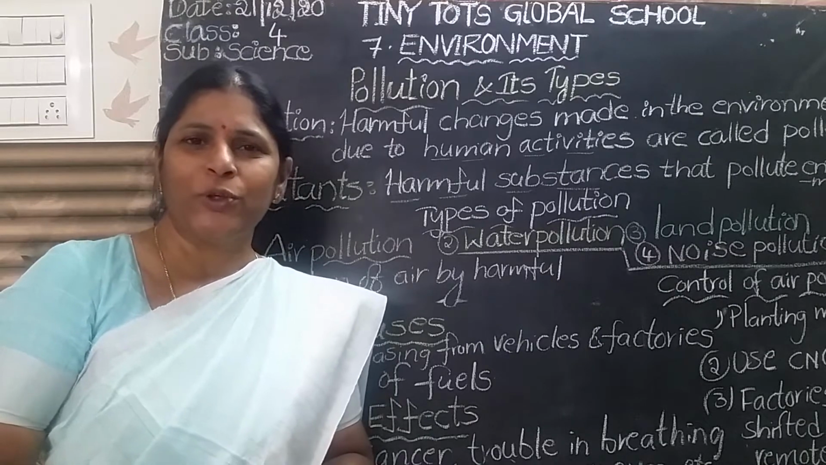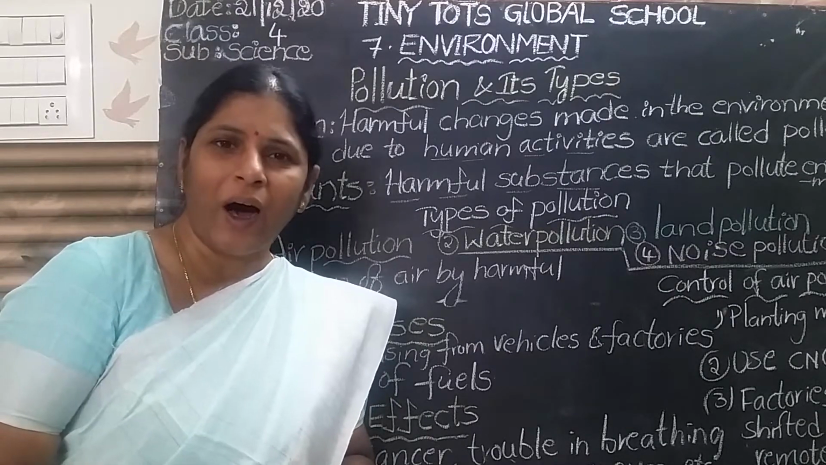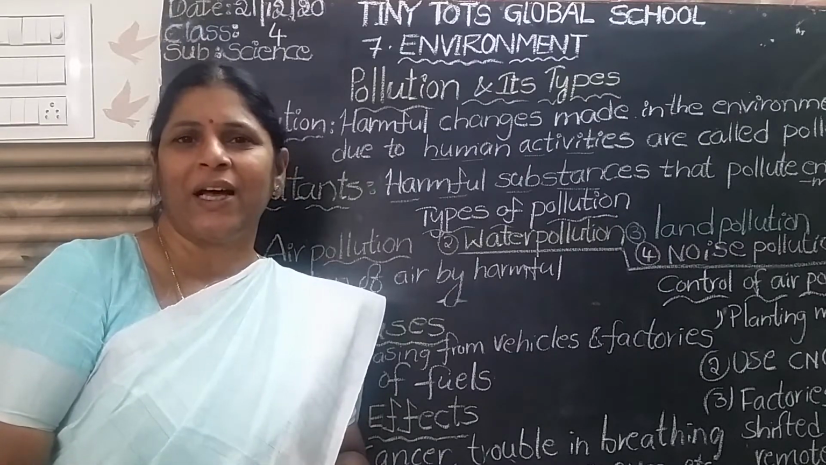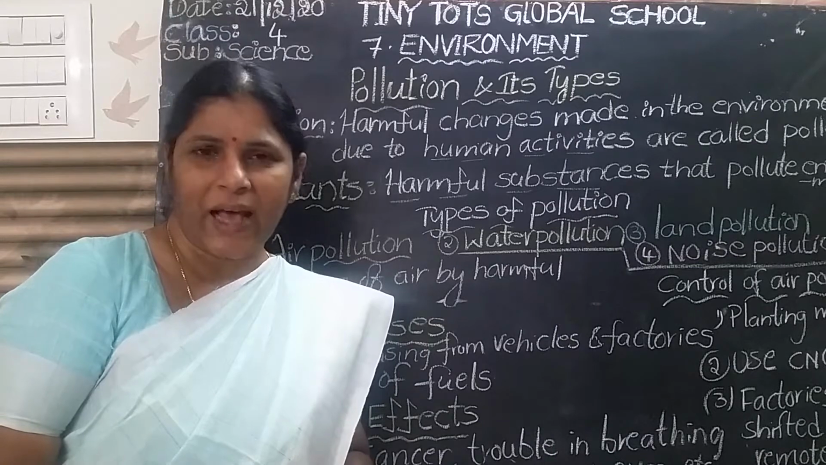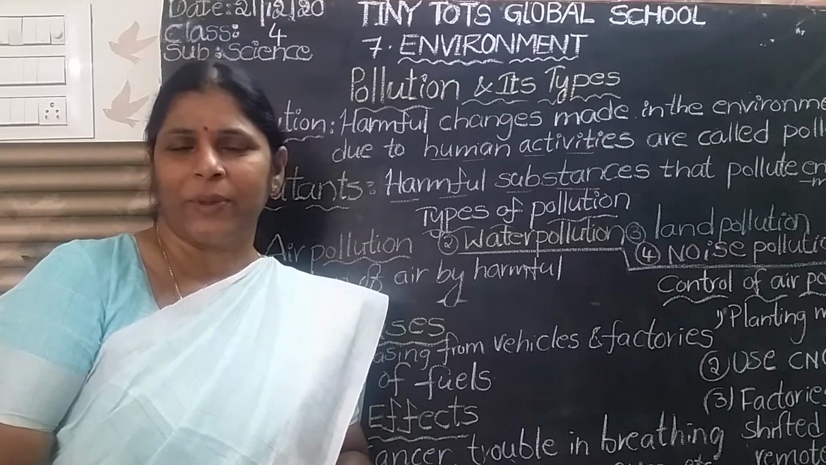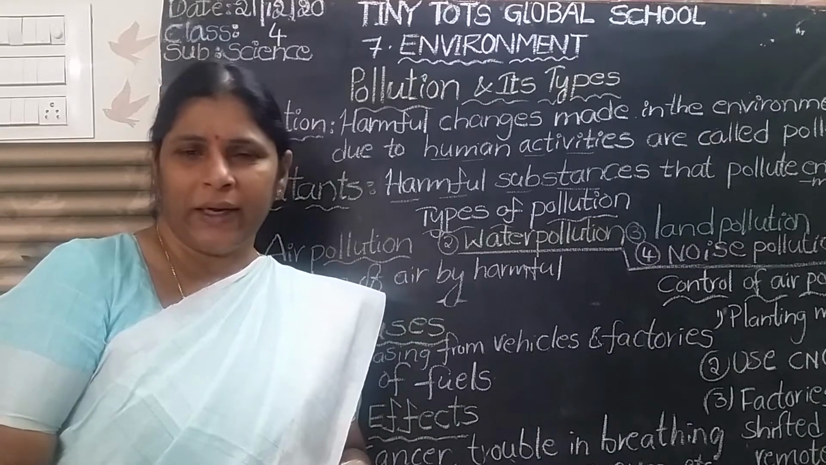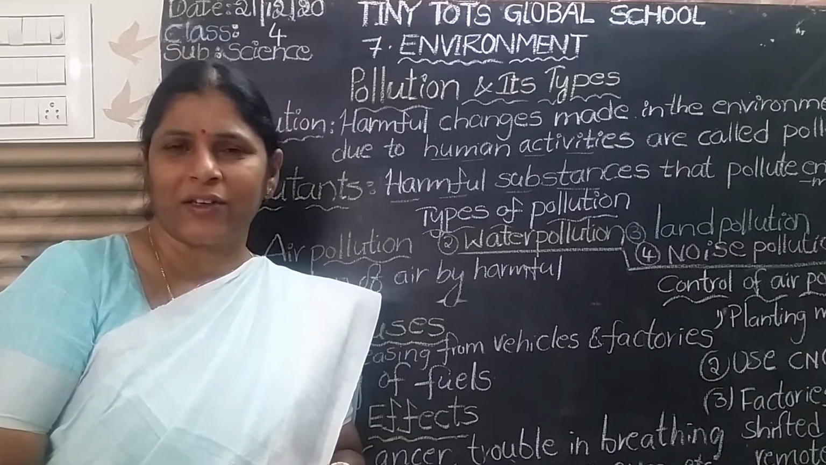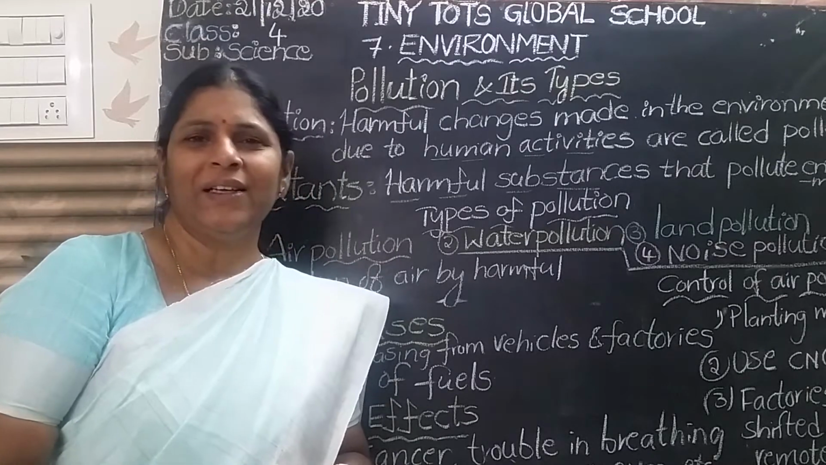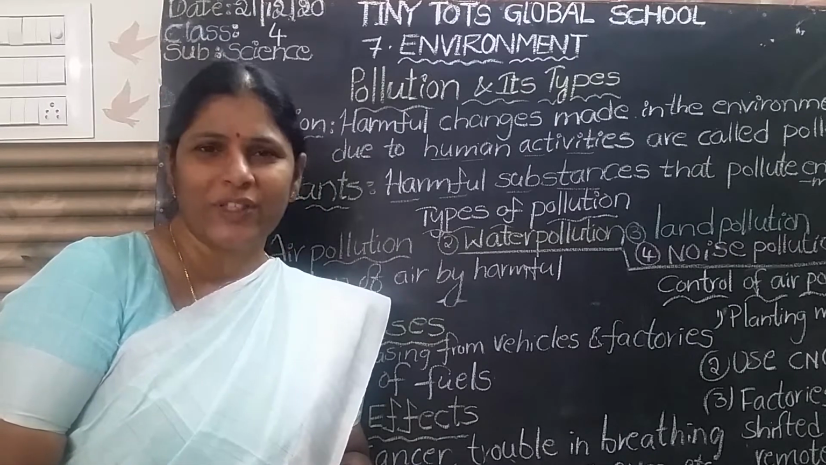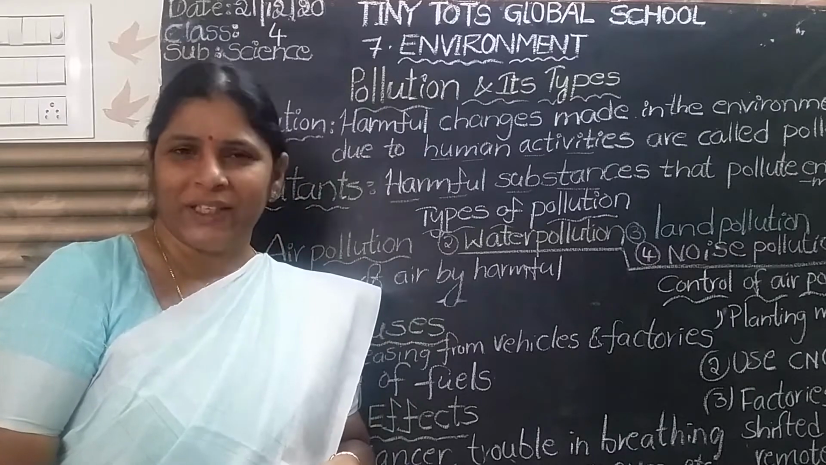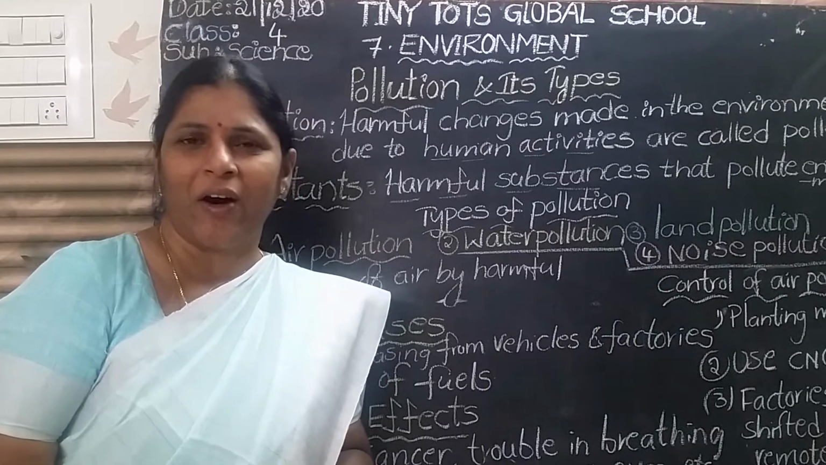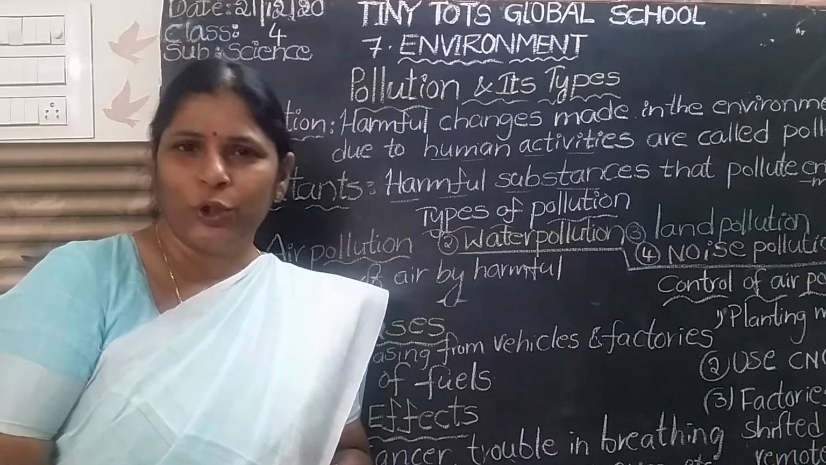Let me say it again. What is called pollution? The presence of harmful substances. What are the harmful substances present in the air? Gases, smoke, ash, fine particles of ash, carbon monoxide, carbon dioxide, sulfur dioxide, oxides of nitrogen. These are all harmful gases, harmful substances. So the presence of harmful substances which make the air contaminated or dirty is called pollution.